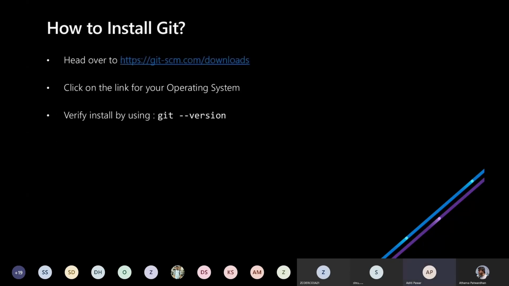Yeah. The next is how to install Git. It is very simple. You can just go through the above link and download the version which you need according to your operating system. You can also verify whether it has been installed properly or not by using git --version. It will show you the version of the Git which you have installed.